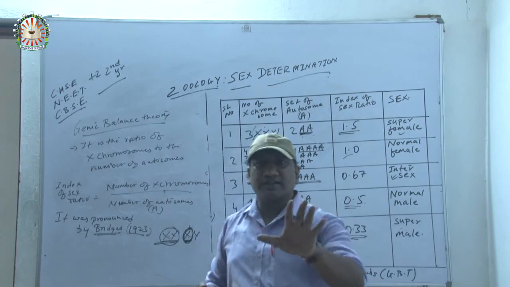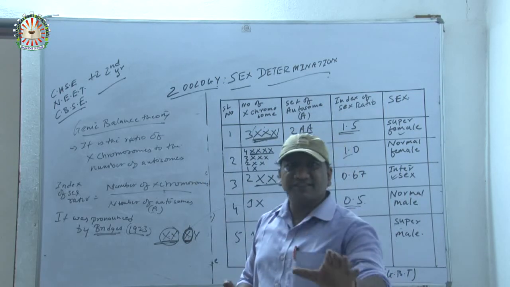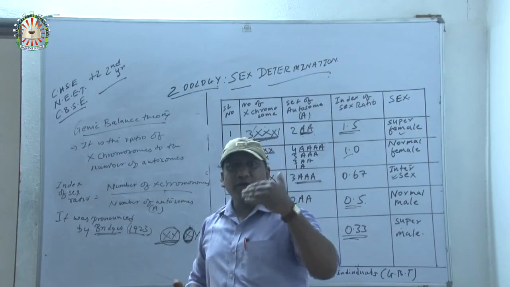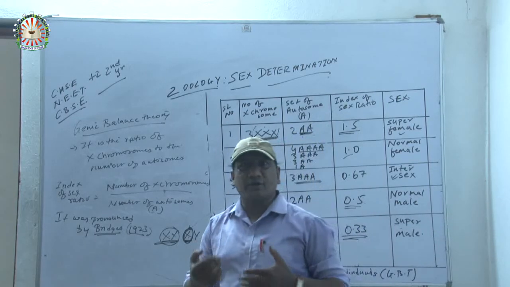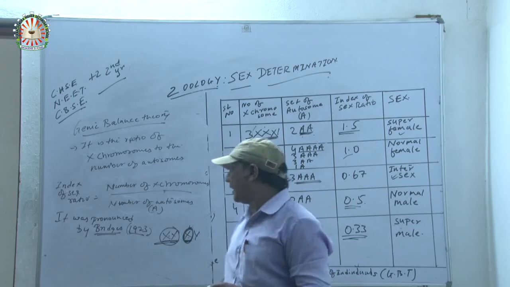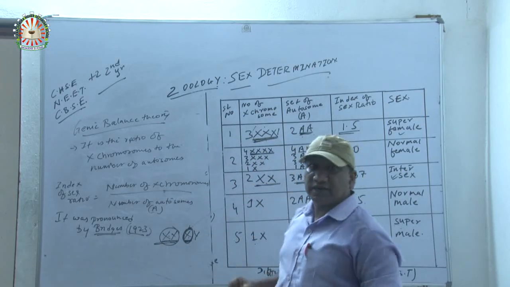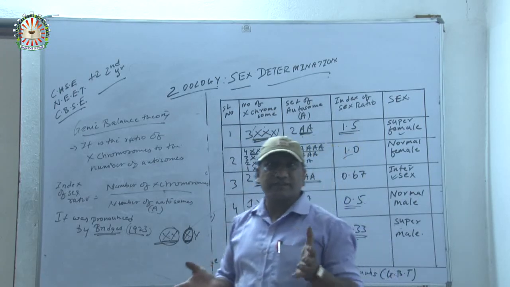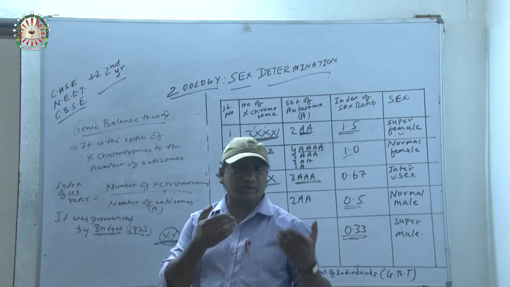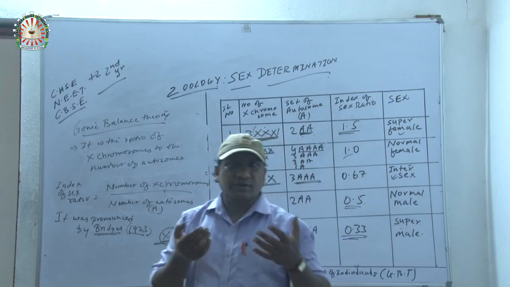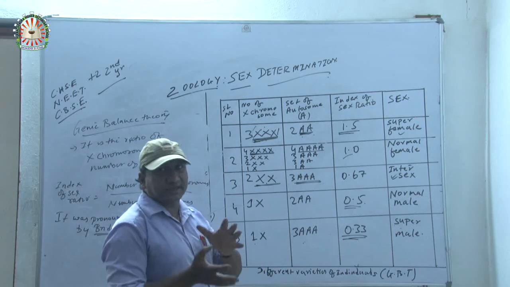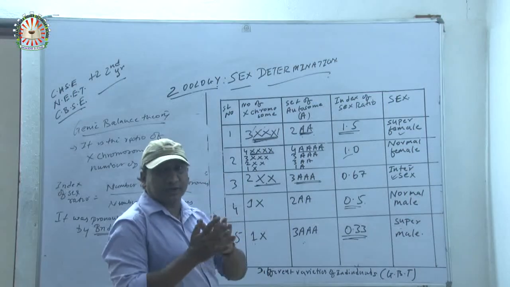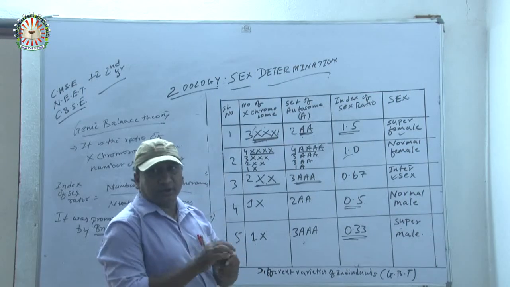The first one is over, that is the chromosomal theory of sex determination, and the remaining 4 are left, which I am going to explain later, in the next class. So till then you have to learn this chart and follow it, along with the cross I taught you between the male and female of humans, birds, and many others like grasshoppers. These are the crosses you have to practice very nicely at home.